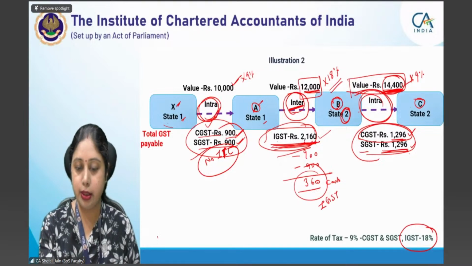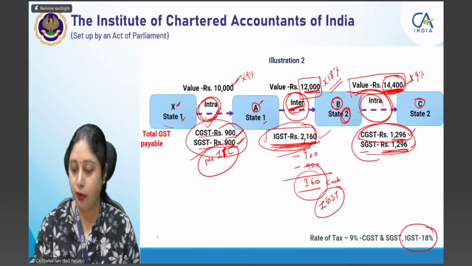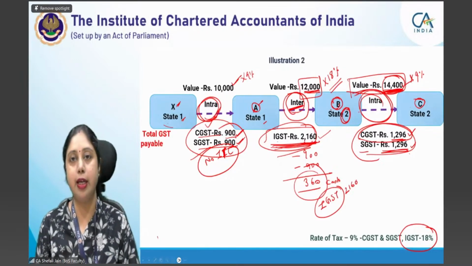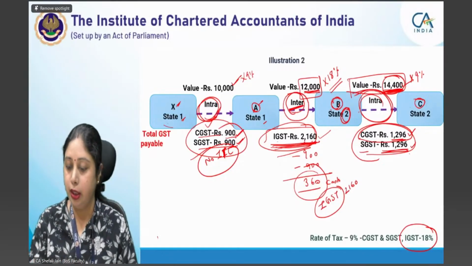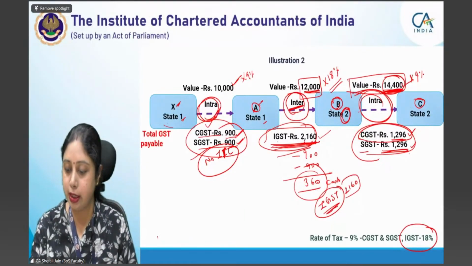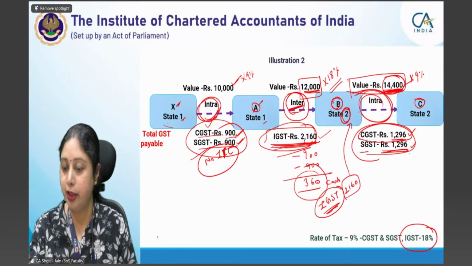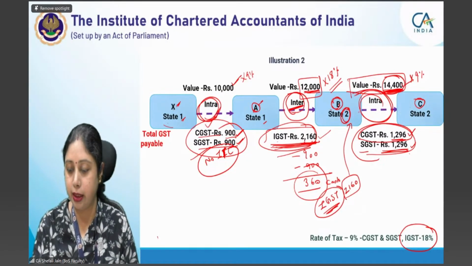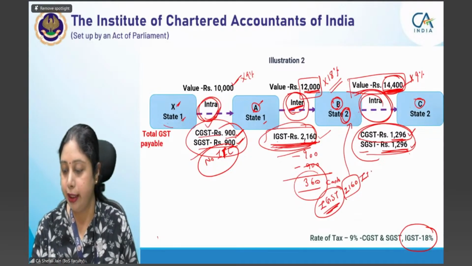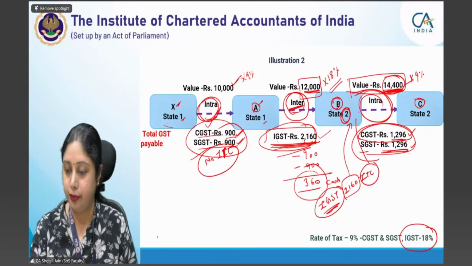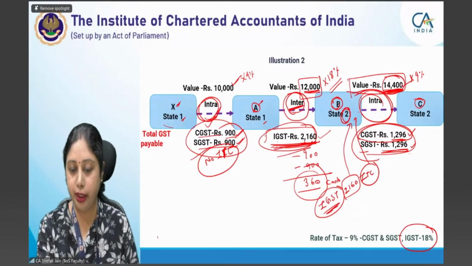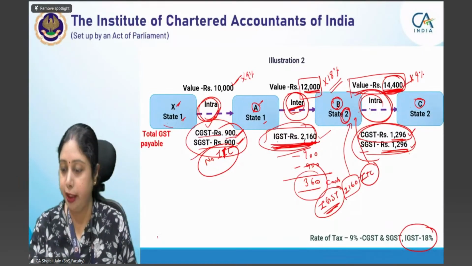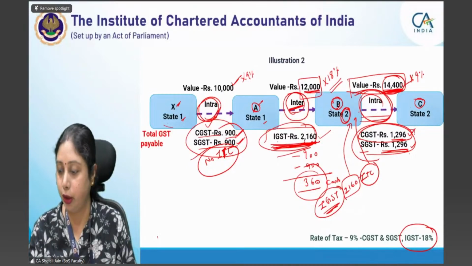So A has paid IGST of 2160 utilizing ITC as well as paying tax in cash. But now this IGST of 2160 credit will be available to B, because now B is the buyer. B ने कितना IGST का amount pay किया होगा? 2160. This would have become ITC for B. This was the output tax liability in case of A, and this is the amount of credit which would have been available in this particular transaction.